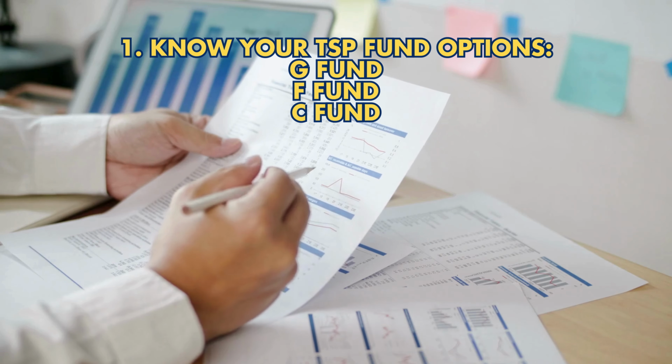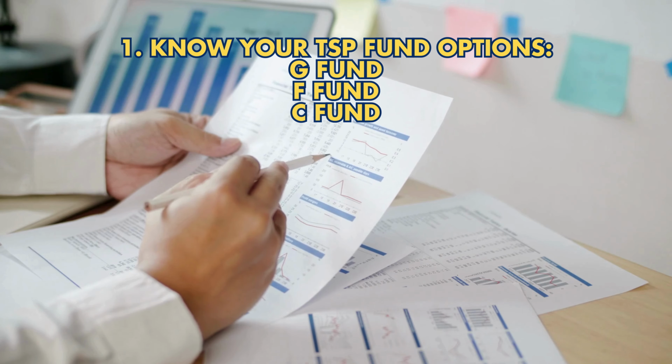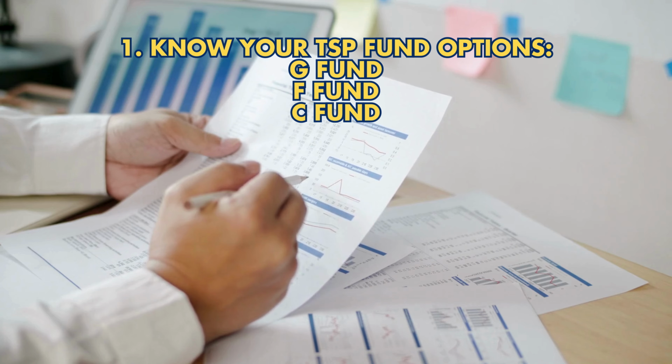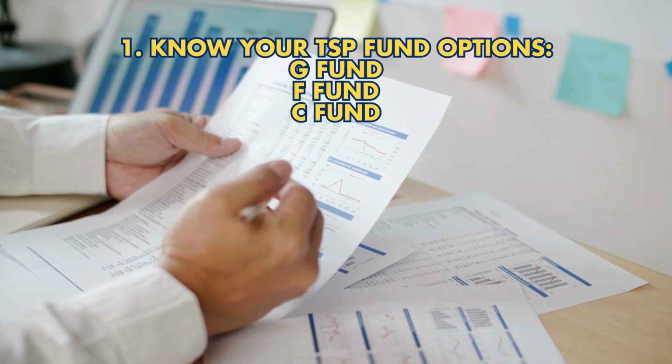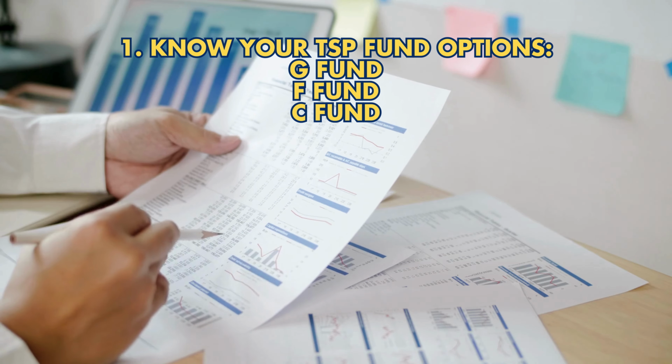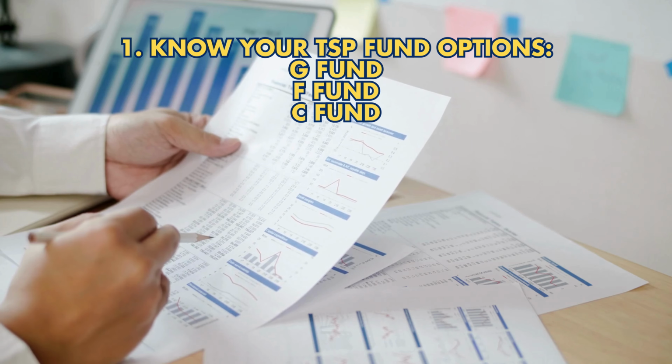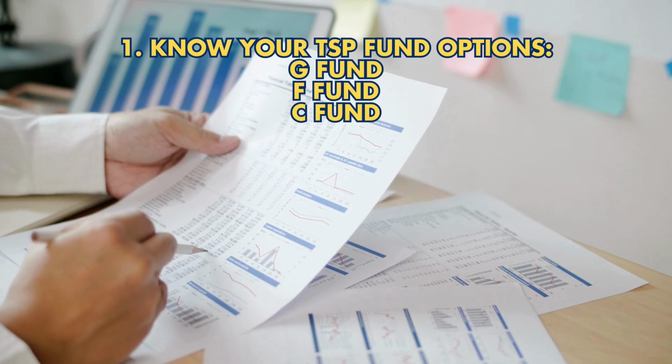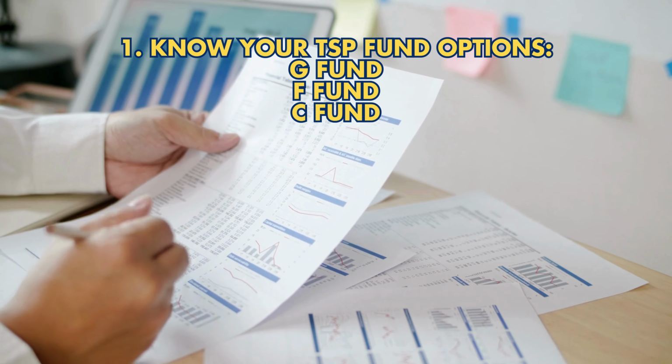1. Know your TSP fund options. G Fund, U.S. government securities. Low risk, steady returns. Best for capital preservation. F Fund, bonds. Slightly higher risk and return than G Fund. Good for income and inflation protection.